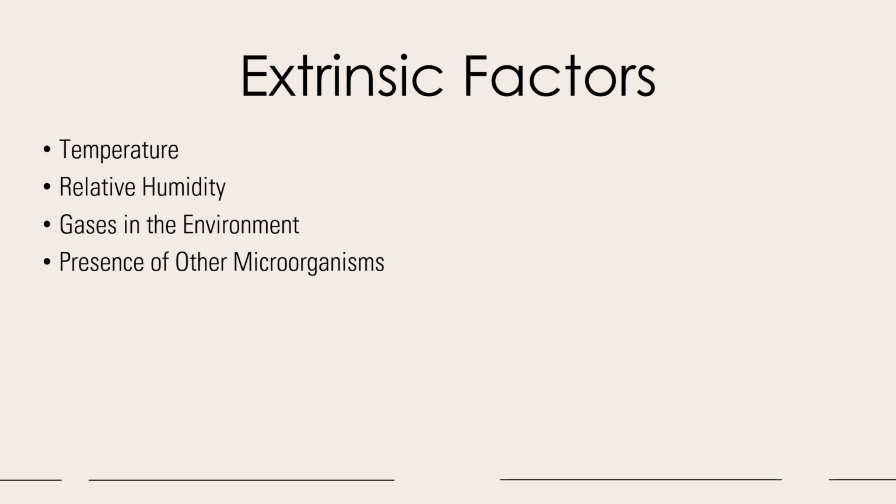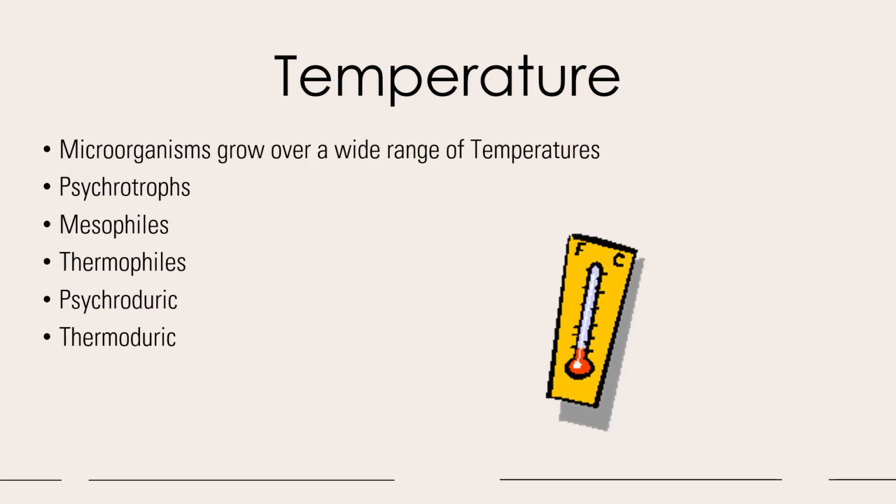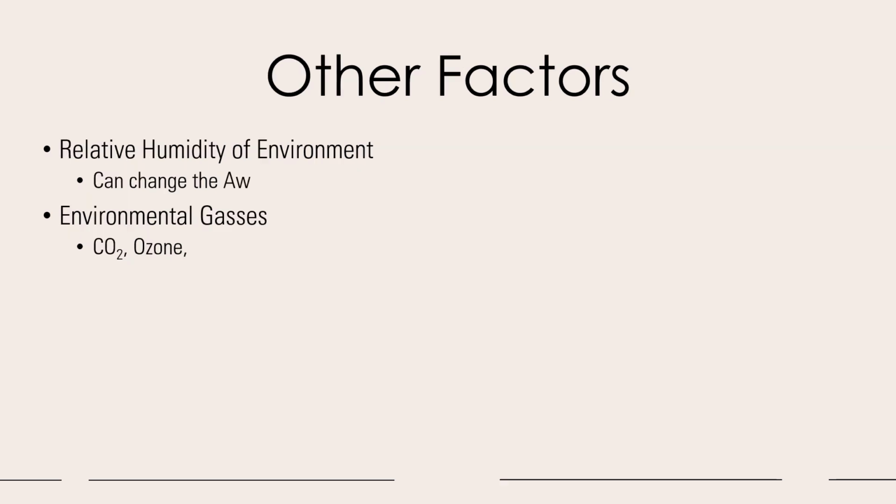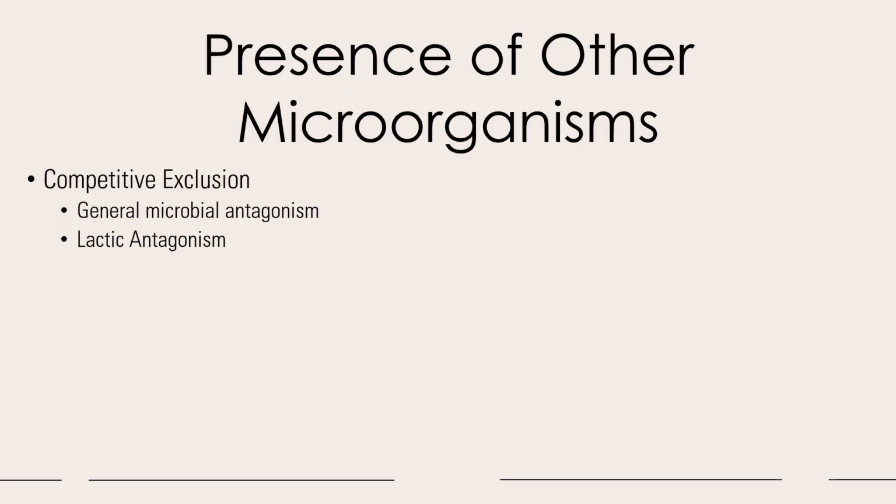Extrinsic factors are temperature, relative humidity, gases in the environment, presence of other microorganisms. Microorganisms grow over a wide range of temperatures, like psychrotrophs, mesophiles, thermophiles, thermoduric. Other factors are relative humidity of the environment that can change the water activity. Environmental gases are carbon dioxide and ozone. Presence of other microorganisms: competitive exclusion. It has general microbial antagonism and lactic antagonism.